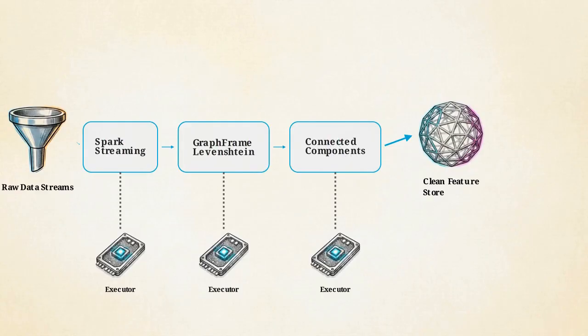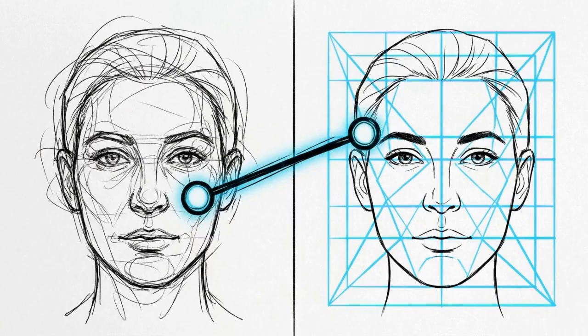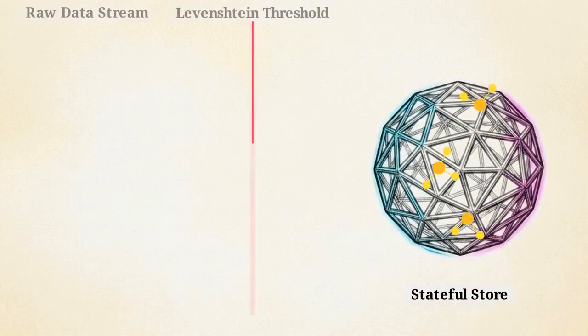The clean output splits into two distinct paths, sending accurate entity counts to business analytics and clean feature matrices to ML pipelines. Training on deduplicated data reduces model noise by ensuring that individual user signals aren't fragmented across redundant profiles. While graph segmentations often run in batch, the same logic can be adapted for live environments by comparing incoming records against a stateful store of historical nodes.